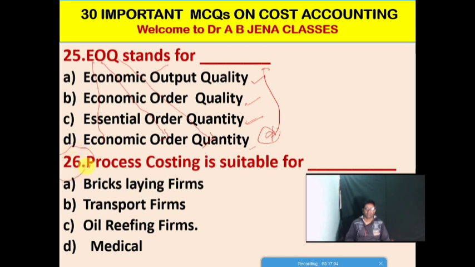So next one MCQ, process costing is suitable for which types of firms or industry? Option A, brick laying firms. Option B, transport firms. Option C, oil refining firms, and the last one is medical or hospital services. Friends, C is the right option for this MCQ. So process costing is suitable for oil refining firms.